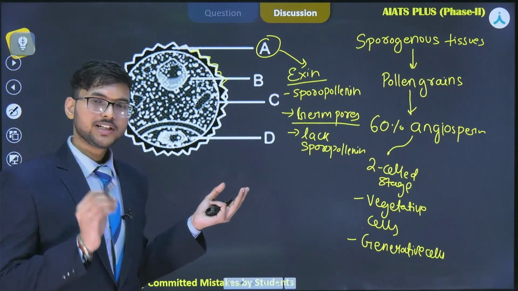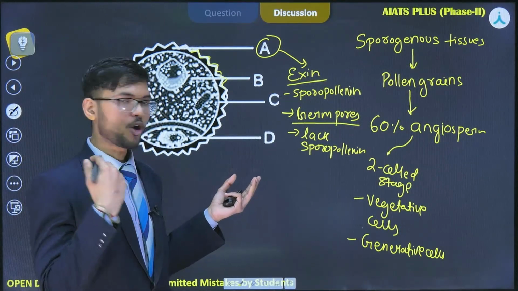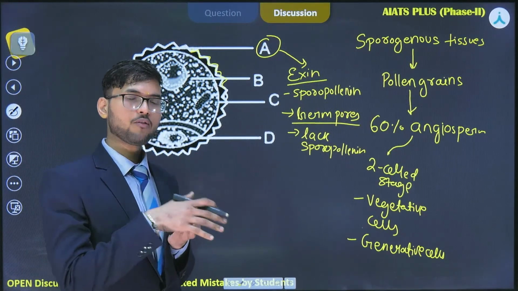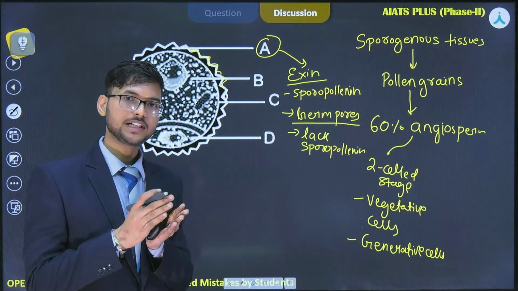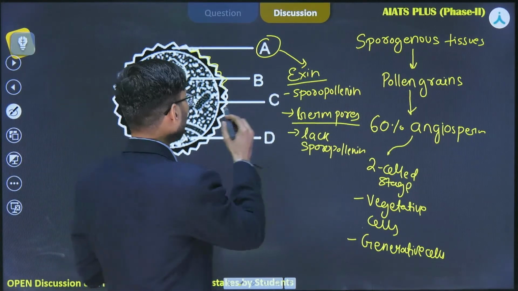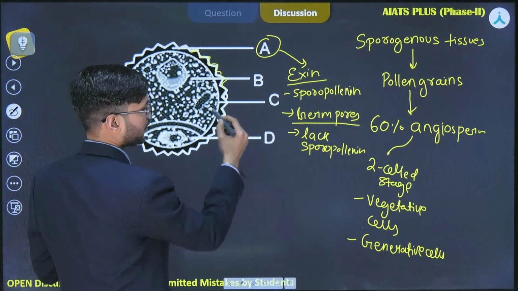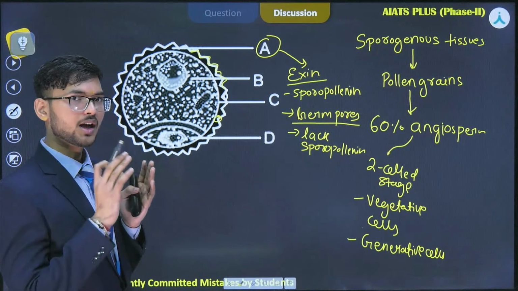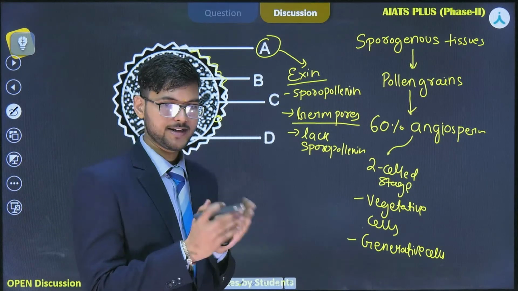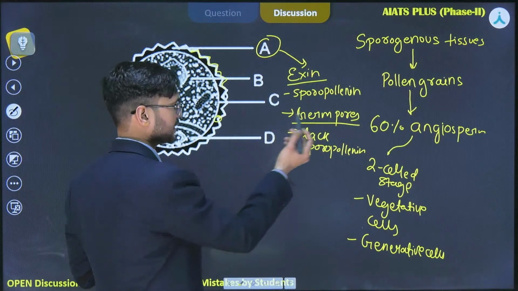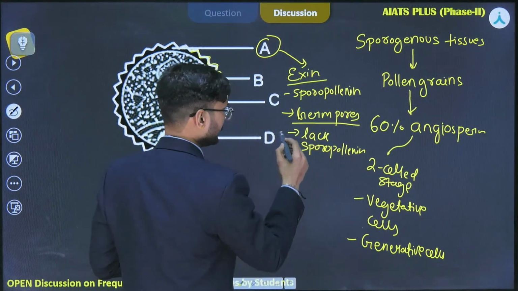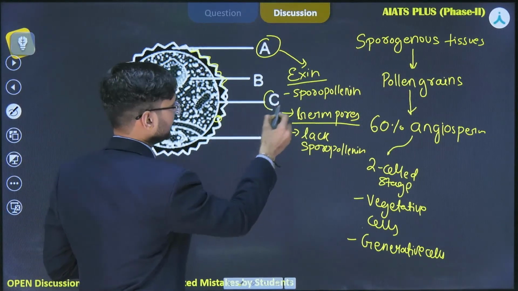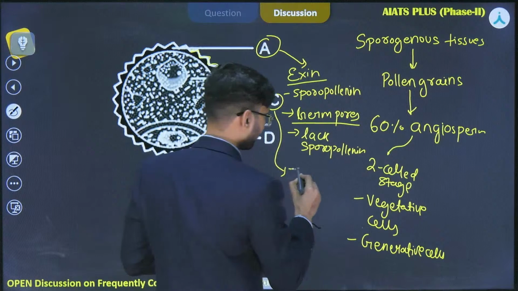During the process of pollination, the pollen grains attached on the stigma will form pollen tubes, and the pollen tubes need to be released out of the exine. The portion from where they are released is the germ pore, because they are not able to break the sporopollenin, which is quite hard. That's why these germ pores are there. Below the exine, you will find structure C, that is intine.